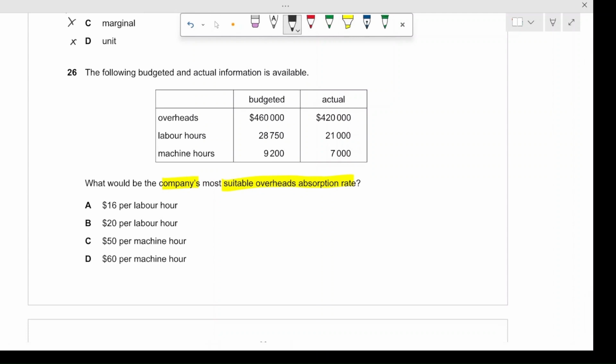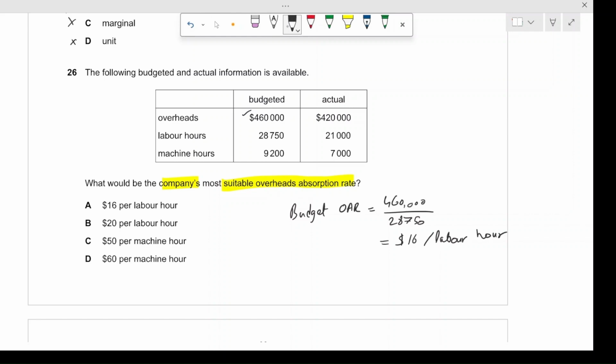For the budgeted overhead absorption rate, this would be $60,000 given here, divided by 3,750 hours, which would give us $16 per labor hour, right? Just going to write this in better handwriting.